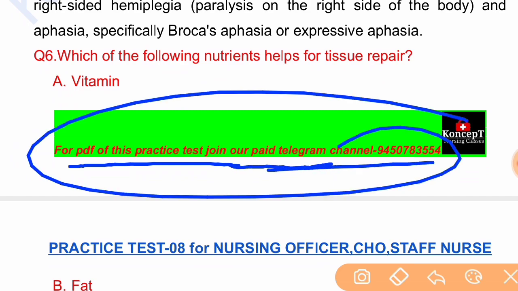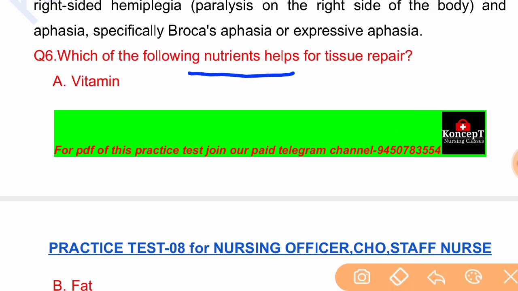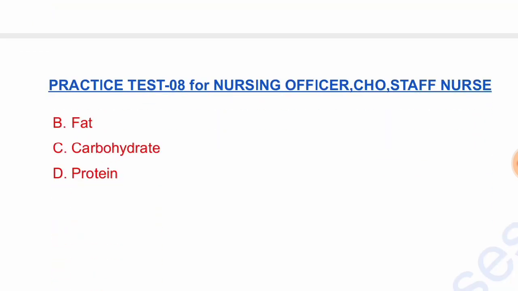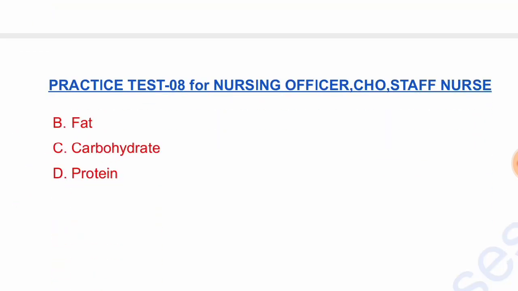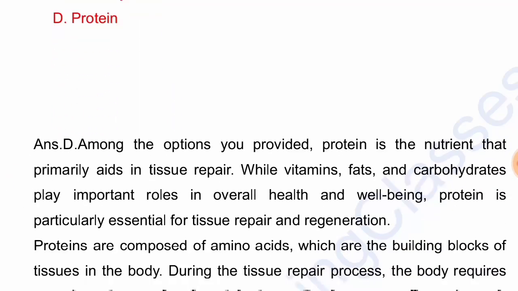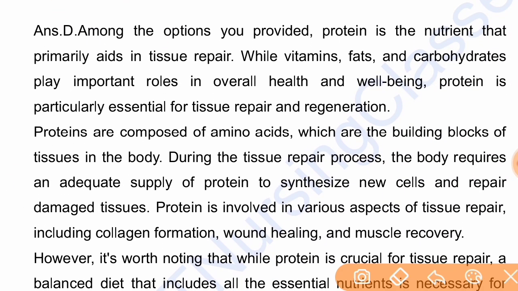Next question. Which of the following nutrients helps with tissue repair? Vitamin A, fat, carbohydrate, protein. The correct answer is option D, protein. Among the options you provided, protein is the nutrient that primarily aids in tissue repair.